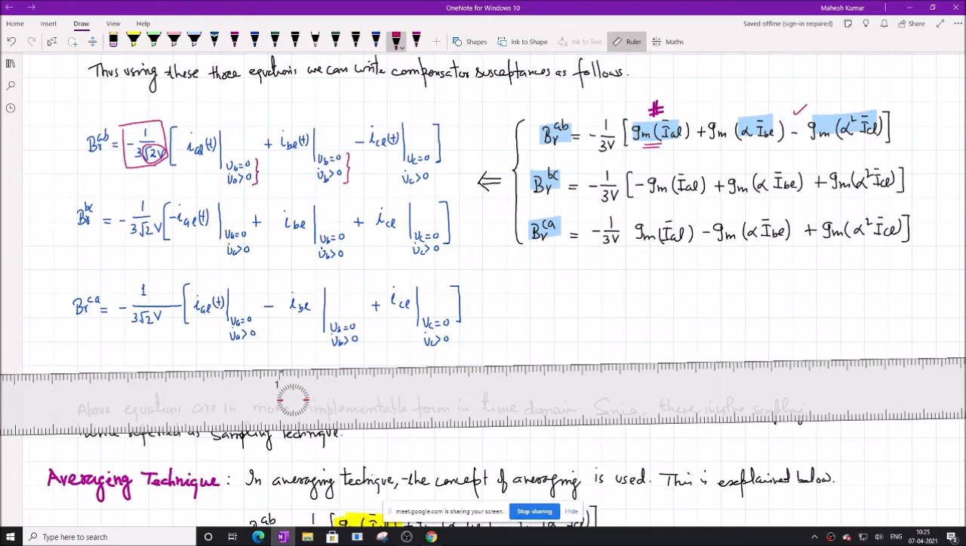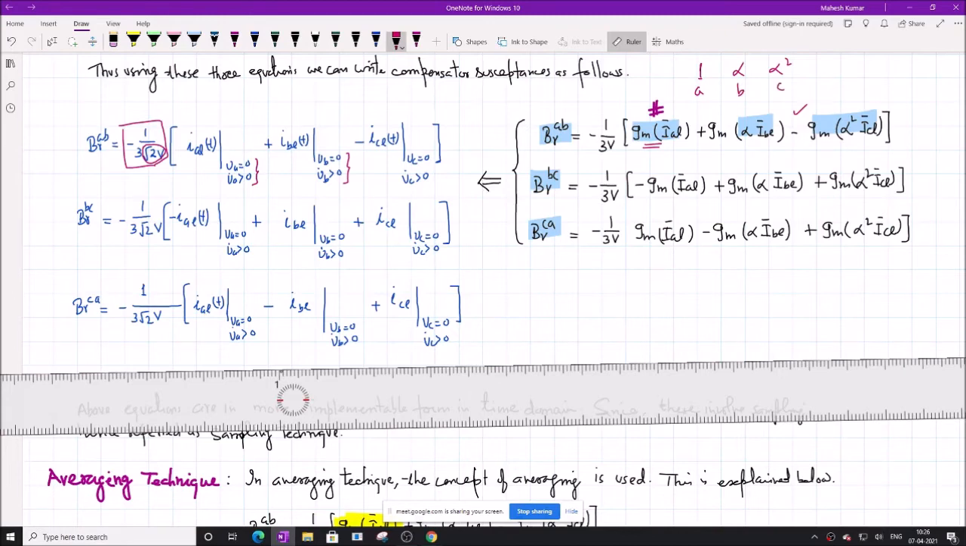How will you remember these expressions? It is a very simple trick. This side we have minus 1 by 3b, and the first term is plain, that is imaginary of IL. The second term is alpha IBL. So alpha is associated with the phase B. It's like 1, alpha, alpha square. So 1 is associated with the A phase, alpha is associated with the B phase, and alpha square is associated with the C phase.